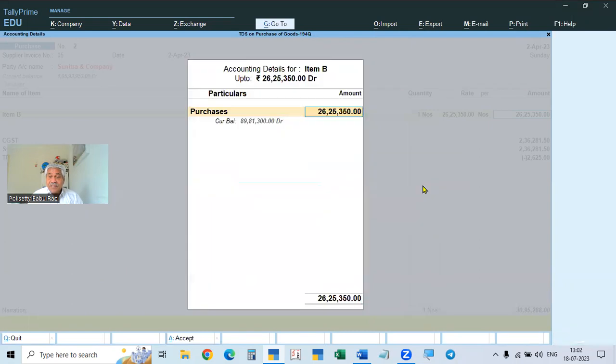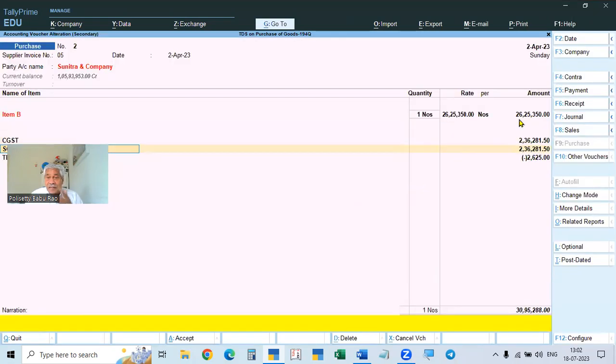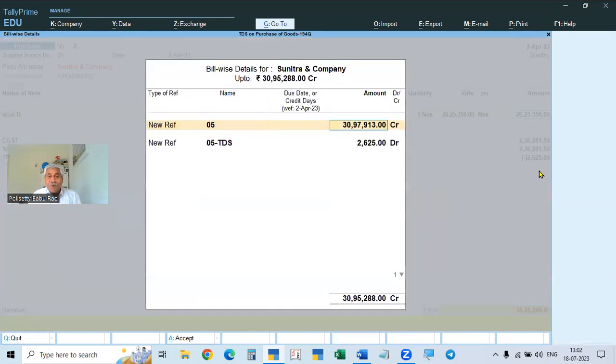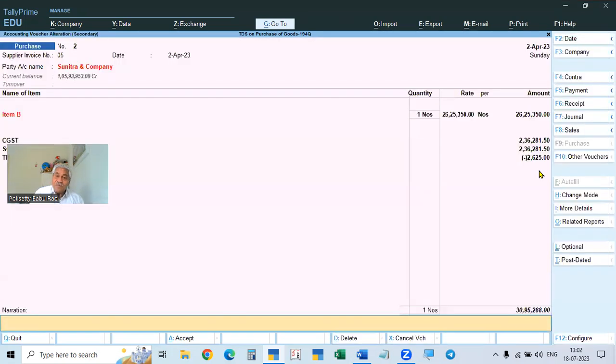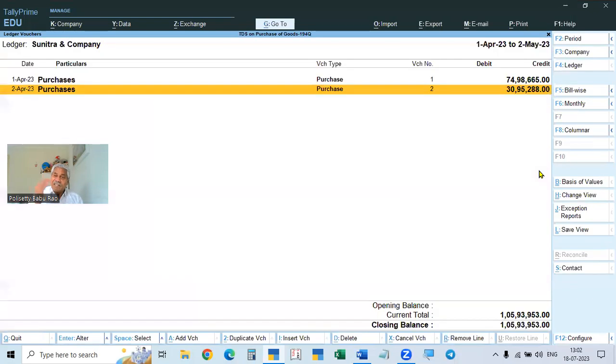Here, you see, after this, the amount is calculated on this amount, that is 20 lakhs, 6 lakhs, 25,350. So it is calculating this one. Okay. So here, 0.1%, 2,625. Okay, it is calculated. So here there is no problem at all. So the first bill itself is more than the limit, so the excess amount we calculated, and for the second bill, we calculated on the total amount.